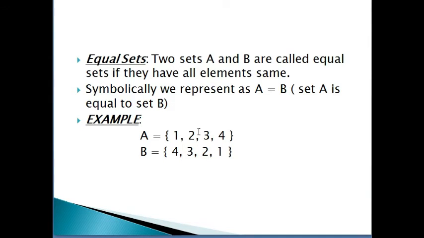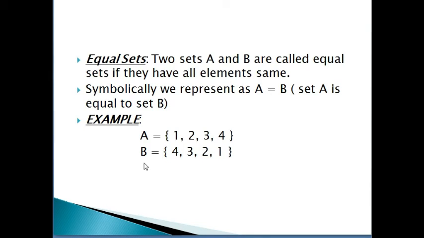Equal set. Two sets A and B are called equal sets if they have all elements same. Symbolically, we represent as A is equal to B. Examples, set A elements 1, 2, 3 and 4.